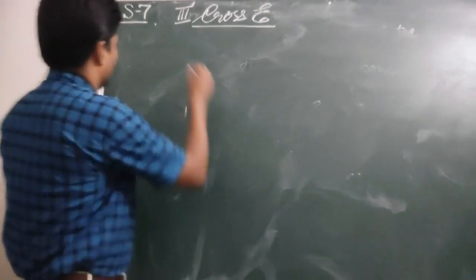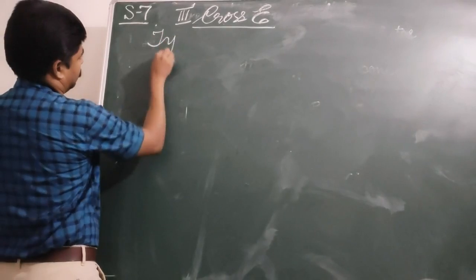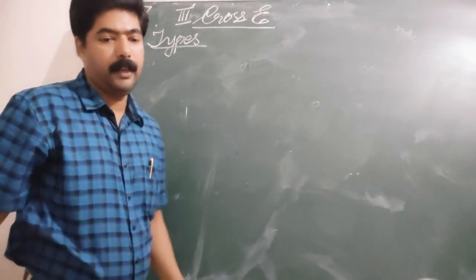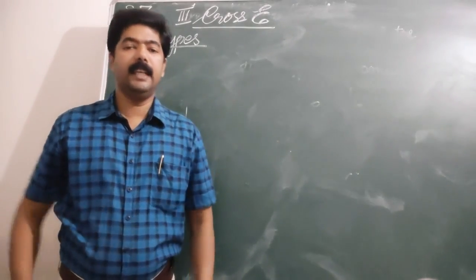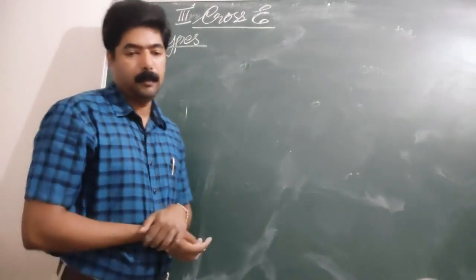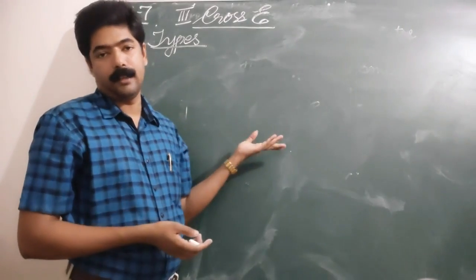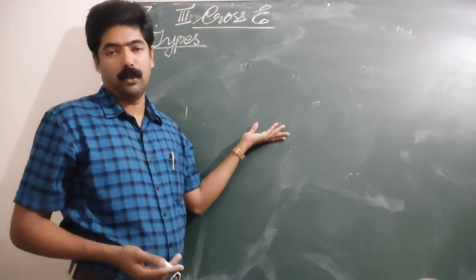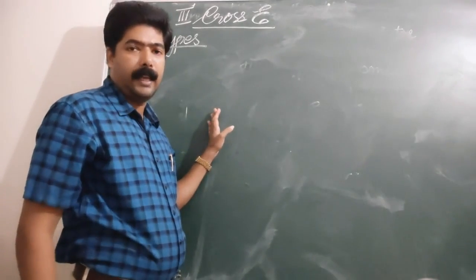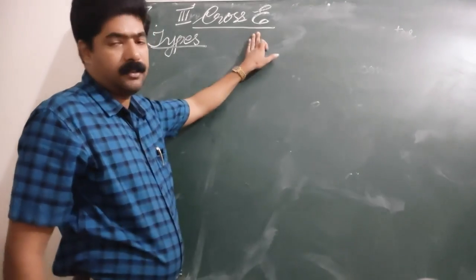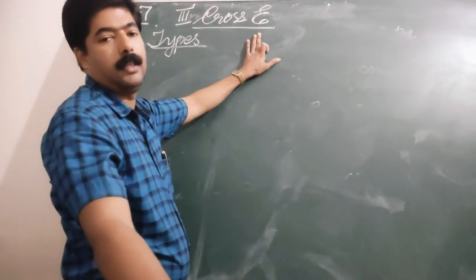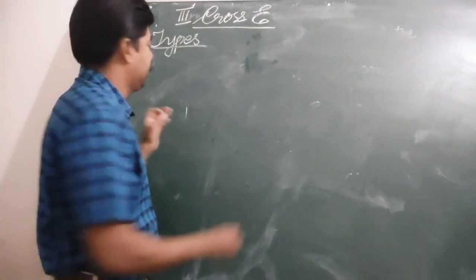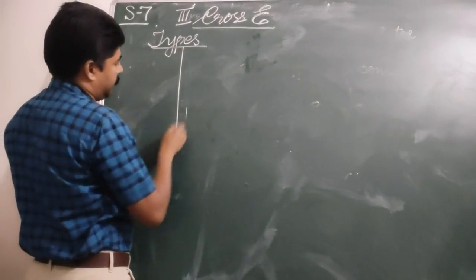Similar to income elasticity, here also we see three types: positive cross elasticity, negative cross elasticity, and zero cross elasticity. You can also write these three types here.